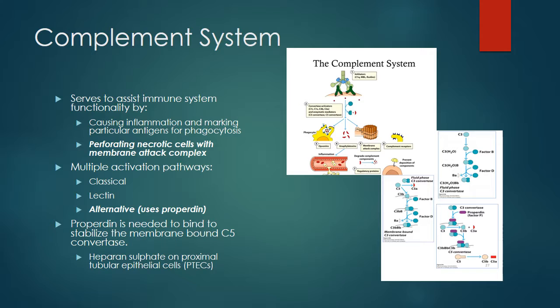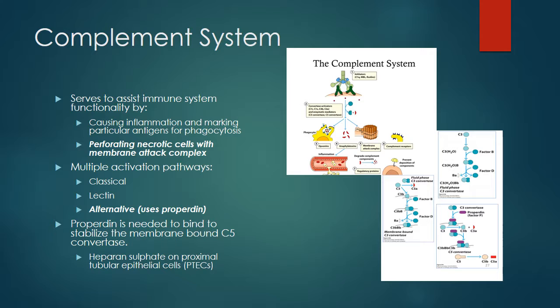Membrane attack complex is composed of C9 proteins of the complement system and opens a hole that lyses a particular cell and spills out its contents. There are multiple activation pathways, which include the lectin pathway, the classical pathway, and the alternative pathway, which is stabilized by properdin. The alternative pathway is also what's being talked about in this particular paper.